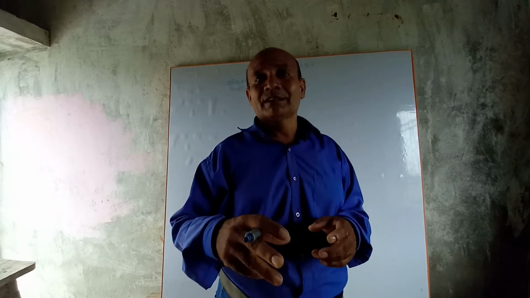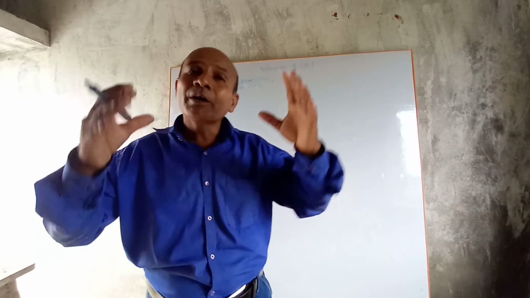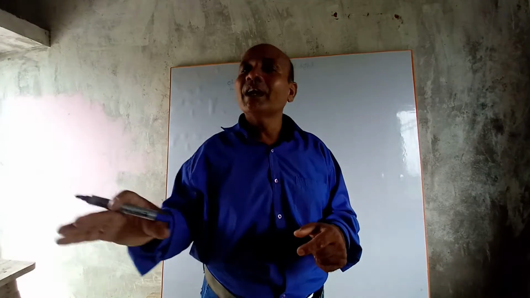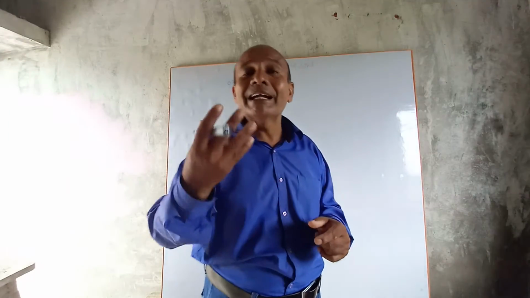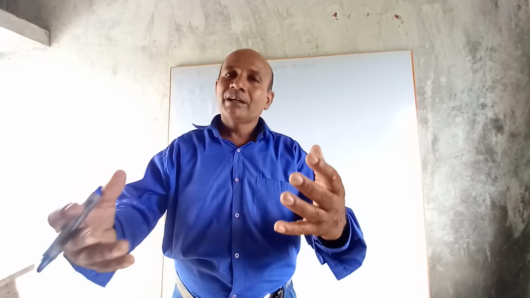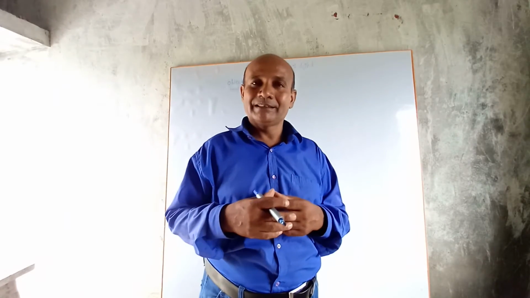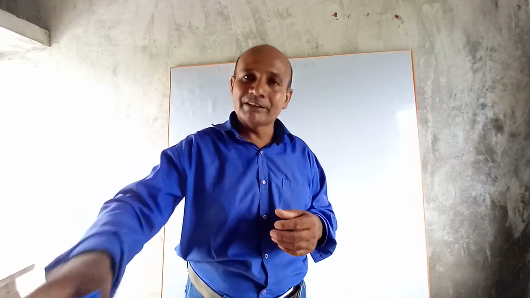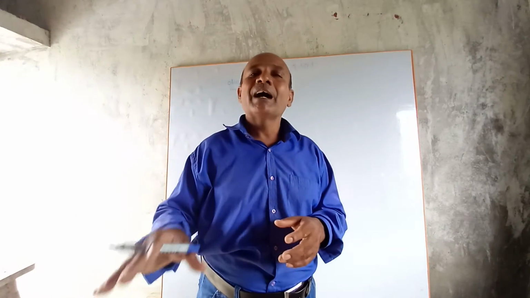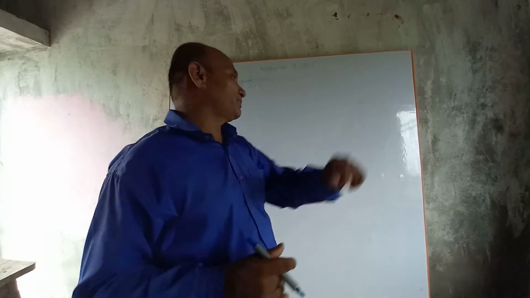When we see in a mirror, we see the image of our face. That image is an optical appearance. When light rays fall from our face on the mirror, they get reflected, and what we see in the mirror is an optical appearance, and that is called image. Image is of two types.